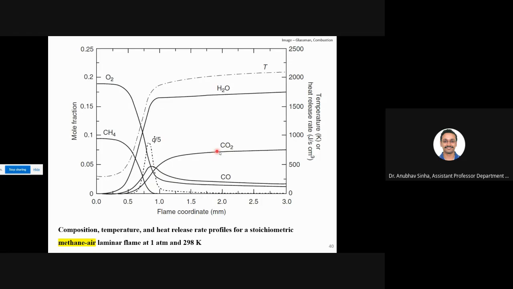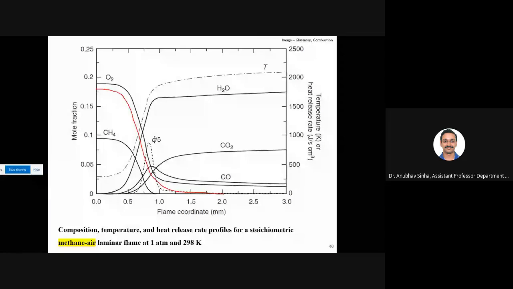So this is how reactants and products vary. In general, you can say that for a flame, let me draw. Oxygen or any reactant will have a high concentration, then it will drop, and then it will stay low. That is what will happen for a reactant. What will happen to product? Can we change the color?